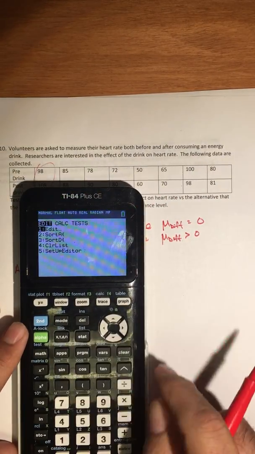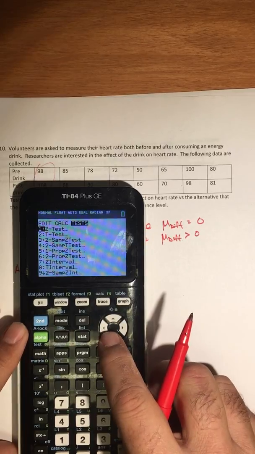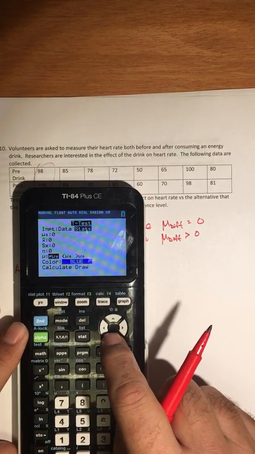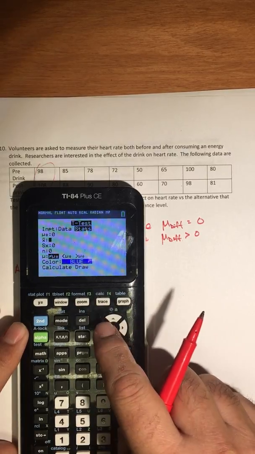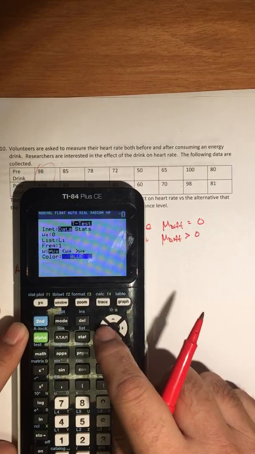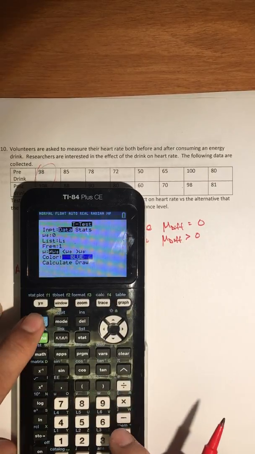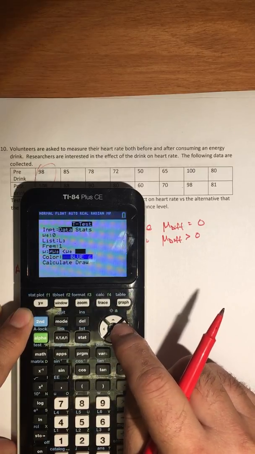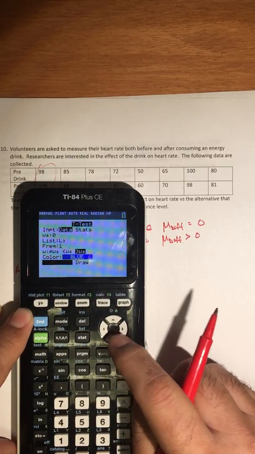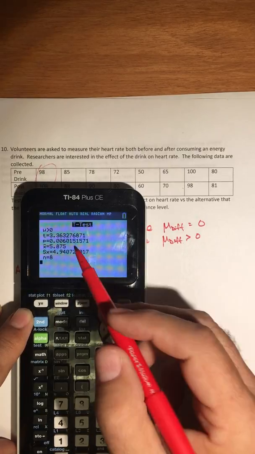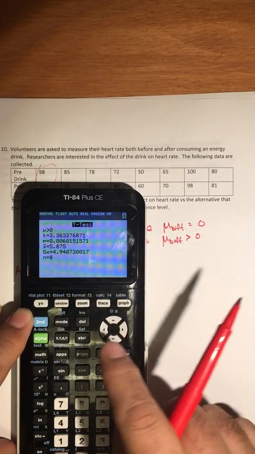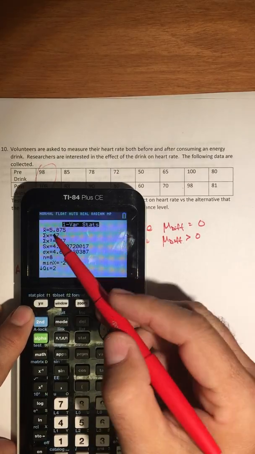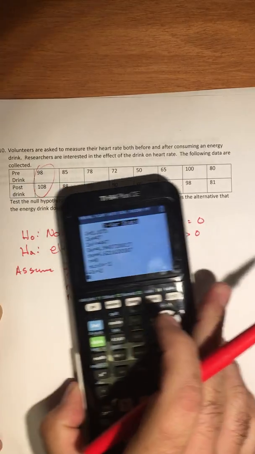Okay, so now we can just go stat, test. We're doing a t-test on the differences. So the null is that mu equals 0. We've got the data, so let's go there. The data is in list 3. Leave the frequency alone. We're checking to see whether the differences are positive, and we calculate it. And I got a t-score of 3.36. Notice if I go stat, calc, 1-var stats on list 3, I've got an average of 5.875.